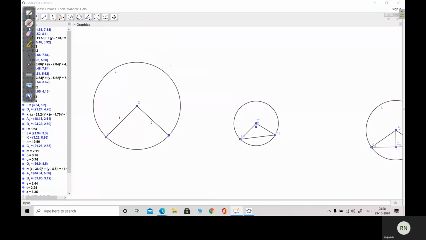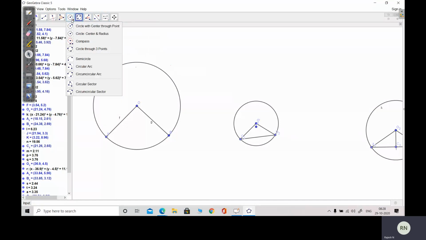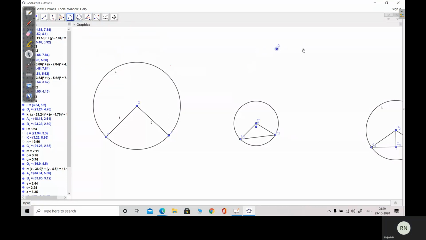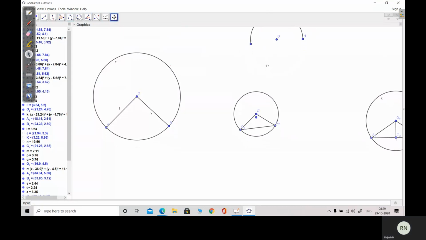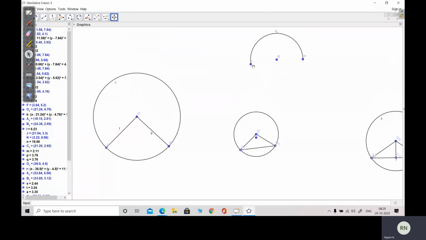Then another topic is the arc of a circle. What is an arc? You see, this is an arc. Actually, this is a part of a circle. This is called what? Arc. A part of a circle is called an arc.